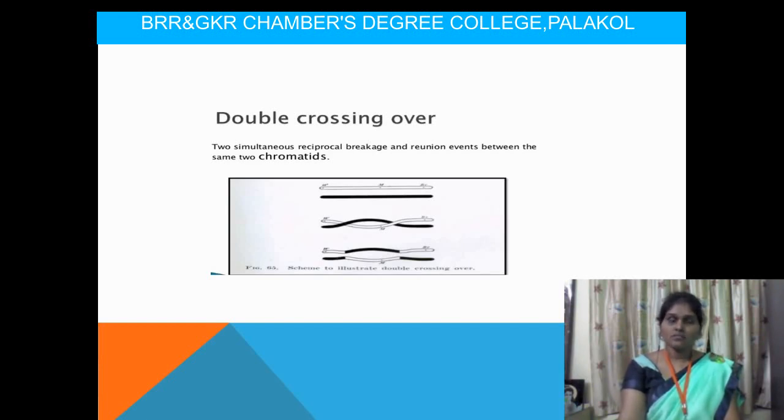So this is the process of replication. This will be controlled by the terminalization process. Terminalization means stopping this process. So that is the mechanism of crossing over.